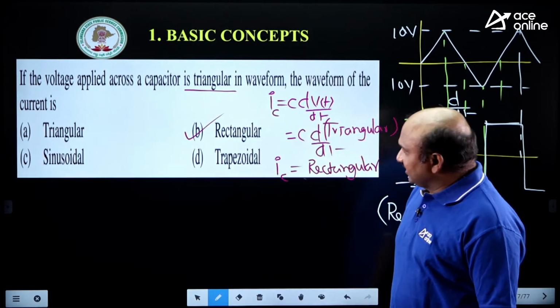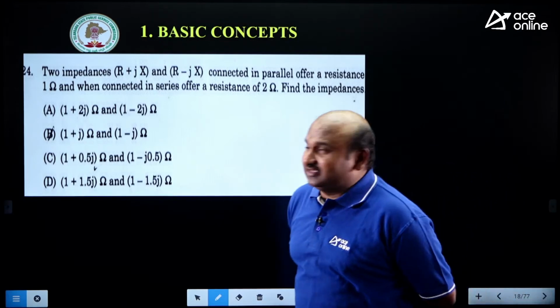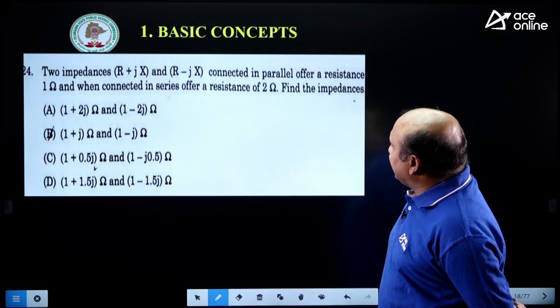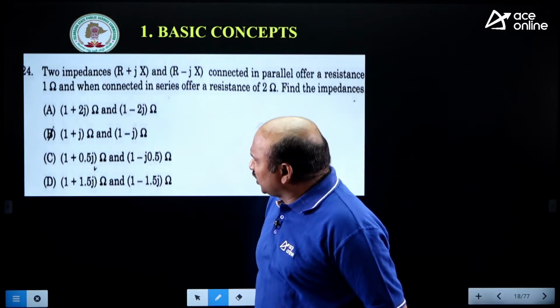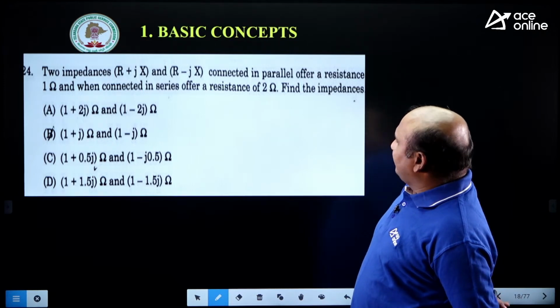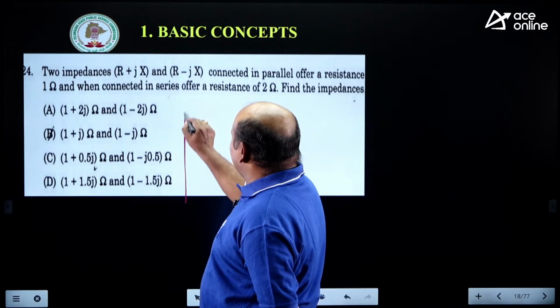Right, very good here. Now see this next one. Good example. The question is, two impedances R plus jX and R minus jX connected in parallel offer a resistance of 1 ohm. When they are connected in series, they offer a resistance of 2 ohms. Find the impedances.